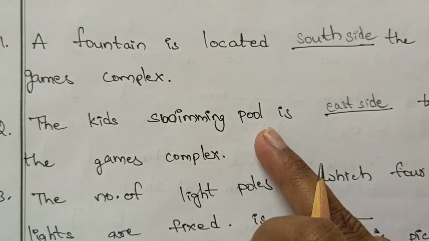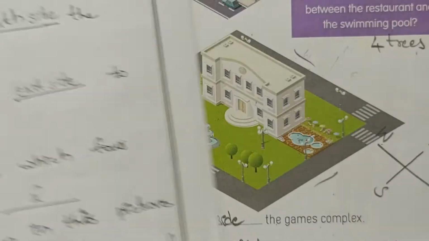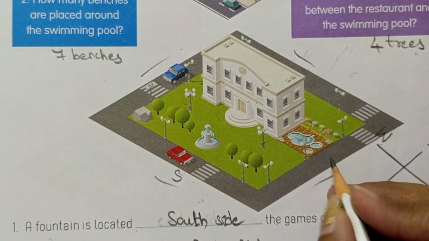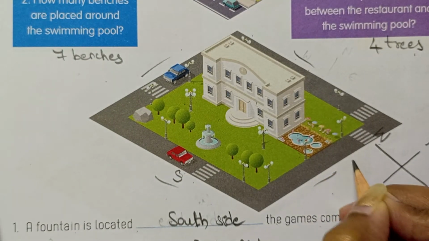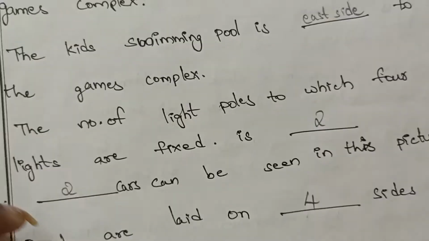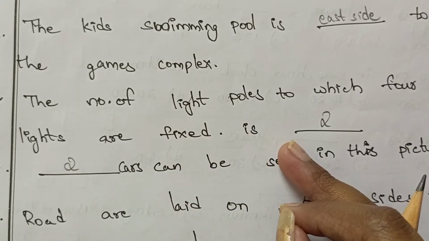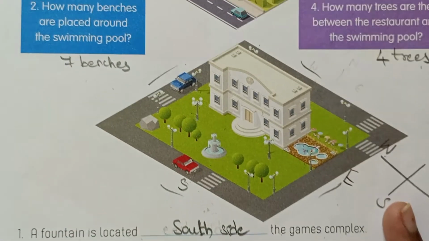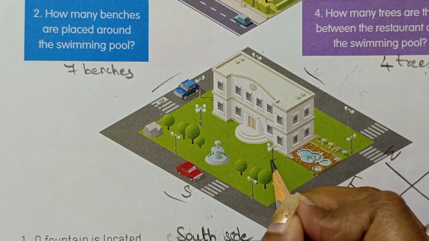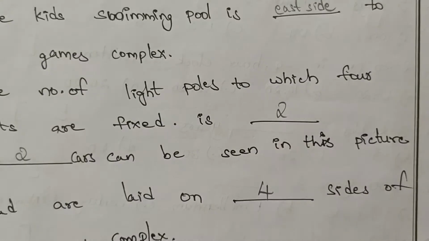The kids swimming pool is dash the games complex. Kids swimming pool is dash side, it is on the east side. So east side. Next one. The number of light poles to which four lights are fixed. Four lights are fixed. See here how many there are. Here one and two. So we have to write two.